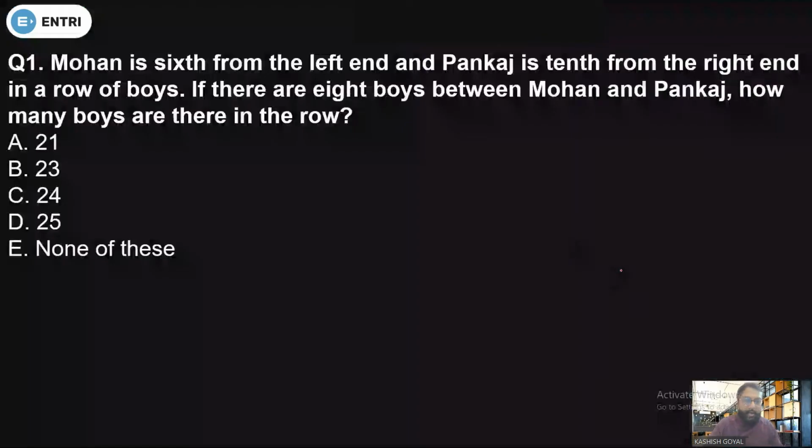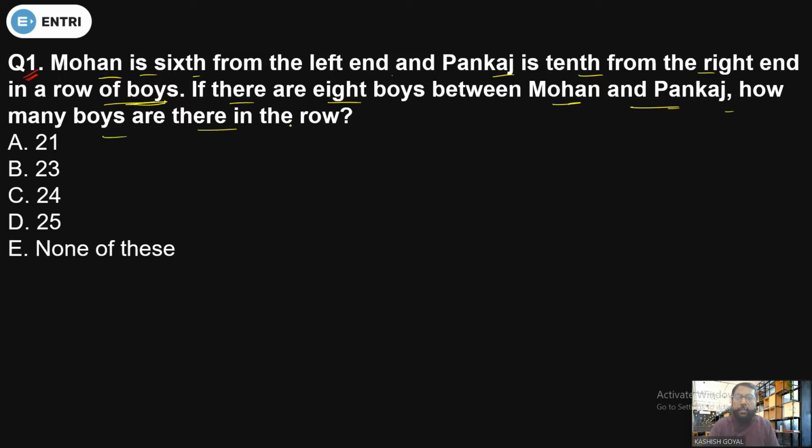So here you have question number 1. Let's see what we have. Question number 1 is based on what? Ranking. The question is: Mohan is 6th from the left end and Pankaj is 10th from the right end in a row of boys. If there are 8 boys between Mohan and Pankaj, how many boys are there in the row? It's a very simple, easy question, doable.